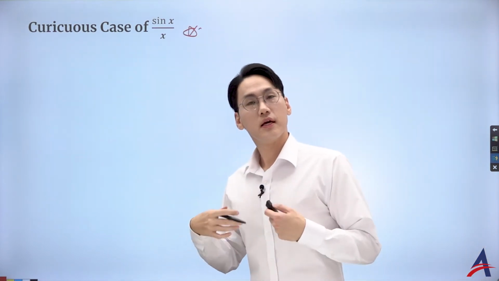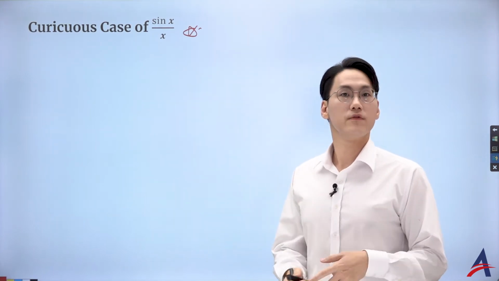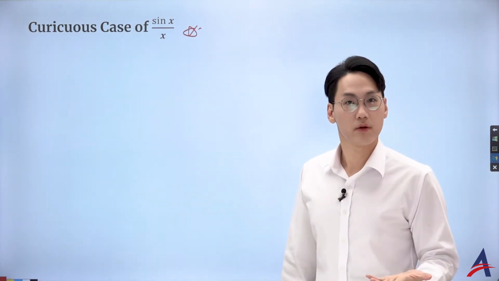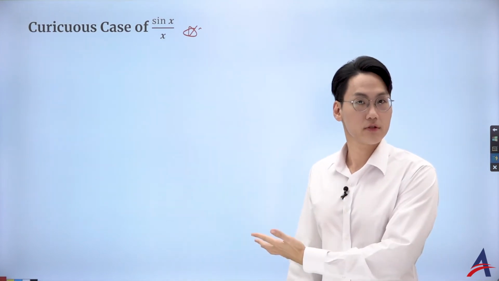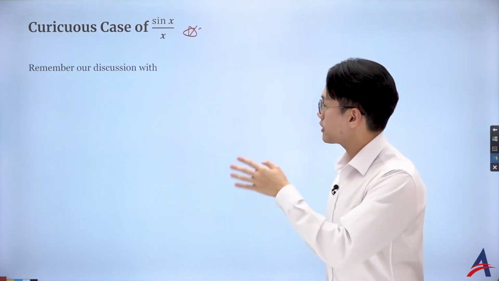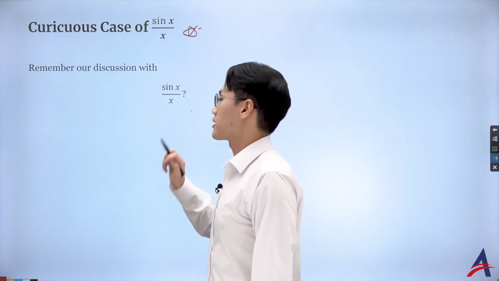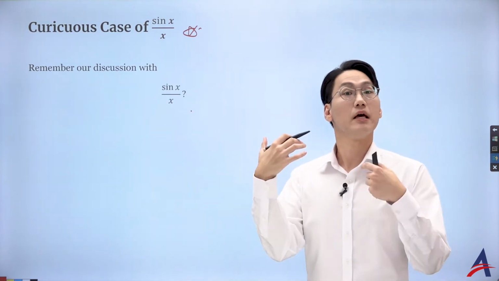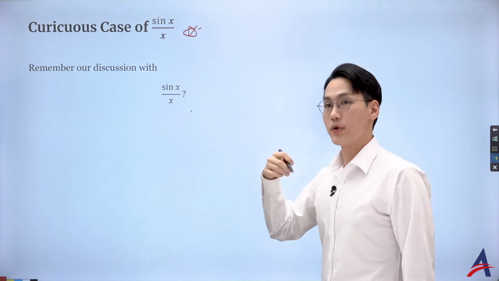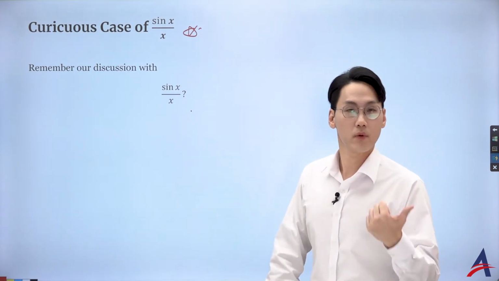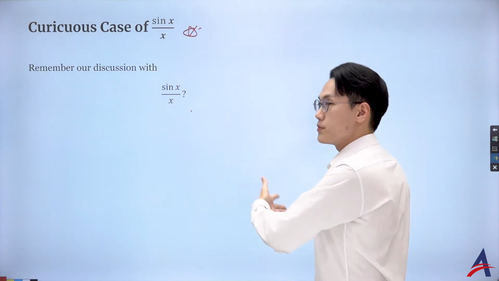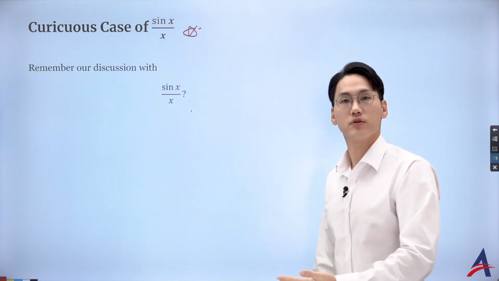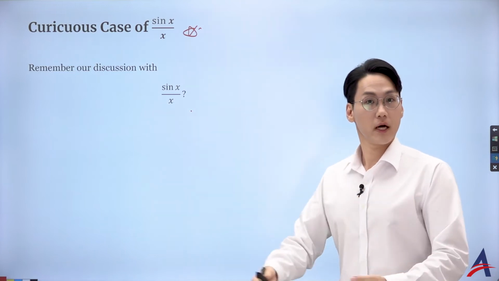But we didn't really dive much deeper into sin x over x with the Bernoulli numbers and the zeta function, only with the Basel problem. But we can actually talk about that more. So let's have a look at sin x over x. We see it in the IB exam many times, in paper 1, paper 2, or paper 3. And there's a great reason for it to be so popular: it was one of the functions that Euler used for solving the Basel problem.